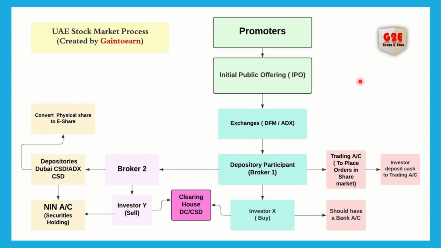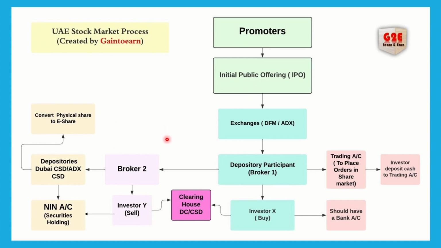In India we call it SEBI, the Securities and Exchange Board of India, and here it is SCA. I think beginners can understand the process followed here. These processes are universal. If you're looking at some other country, say Australia, whatever the clearing body is there, that body will control. Whatever the depository is in your country, that depository will control. In India we call it demat, and here we call it NIN. In some other country, the name will be different. These three things will change depending on the country. Apart from that, the process is the same.